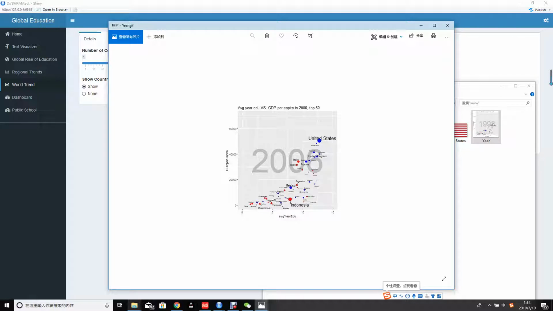So this graph kind of intuitively makes sense because you can generally see an upward trend. If there are more years of education, the country will have a higher average GDP per capita. And also for some really poor countries at the bottom left, we can see they have a really low average year of education and low GDP per capita. So that's our project today. Thanks for listening.